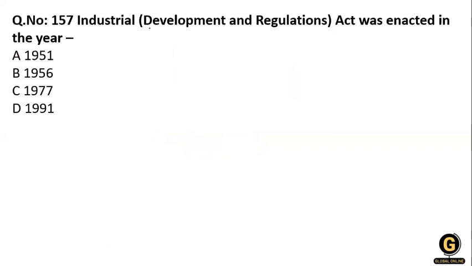Now, the Industrial Development and Regulation Act was enacted in the year? In which year was the Industrial Development and Regulation Act enacted? You know that it was enacted in 1951.